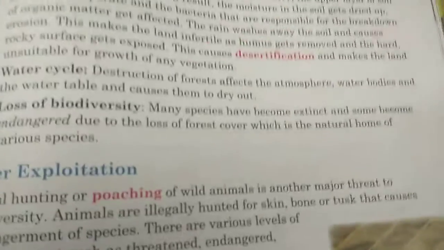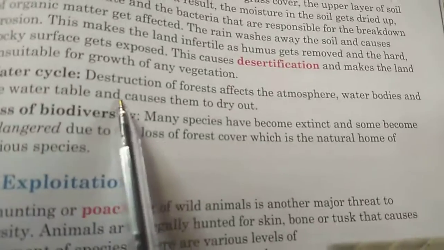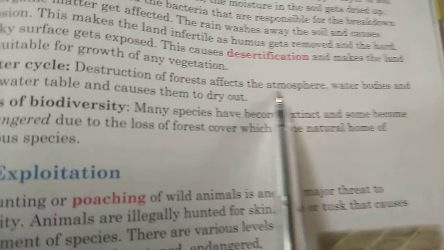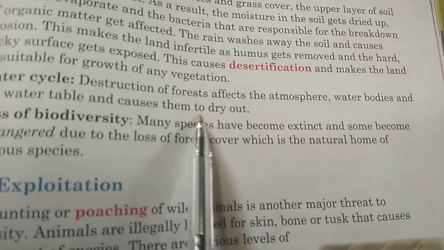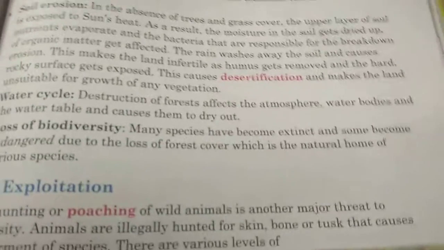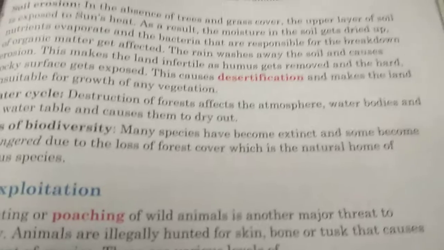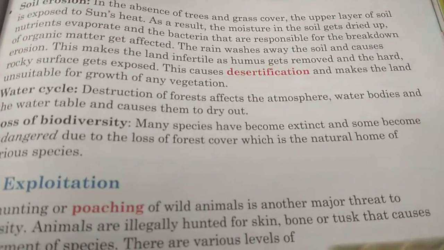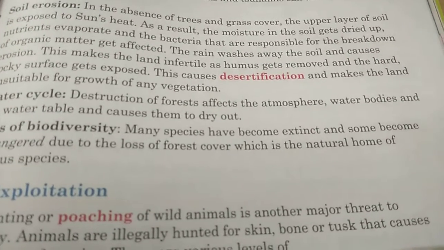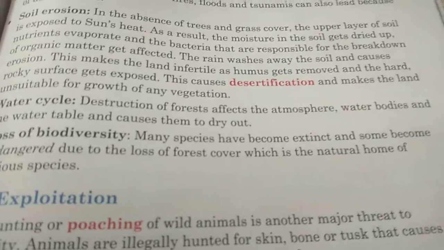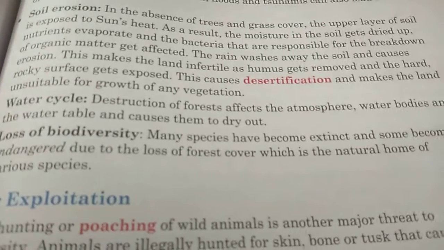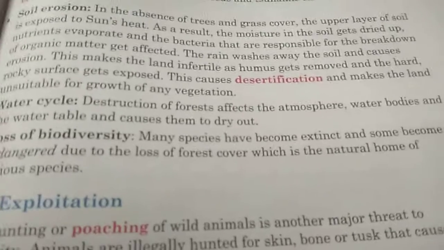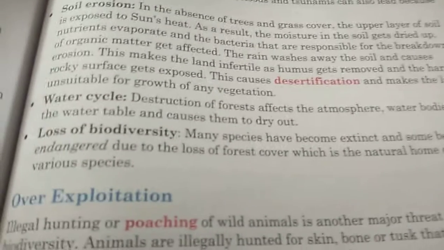Again, see the book, listen to my voice. Water cycle. Destruction of forest affects the atmosphere, water bodies and the water table and causes them to dry out. Again, water cycle. There is a process called the water cycle. The water from the sea will evaporate and go to the sky, will become rain and come back to land. Not only the sea, all the water bodies, lake, river, pond, wherever we have water.